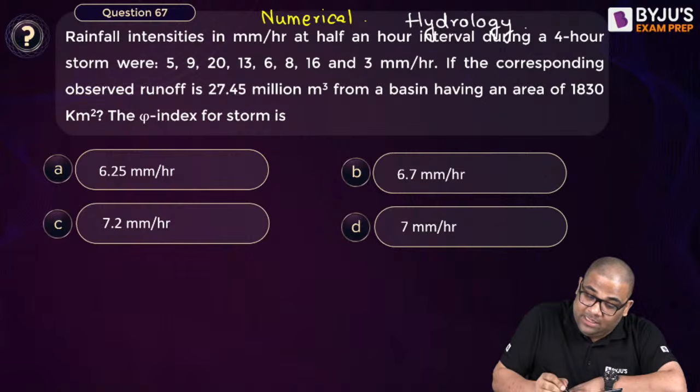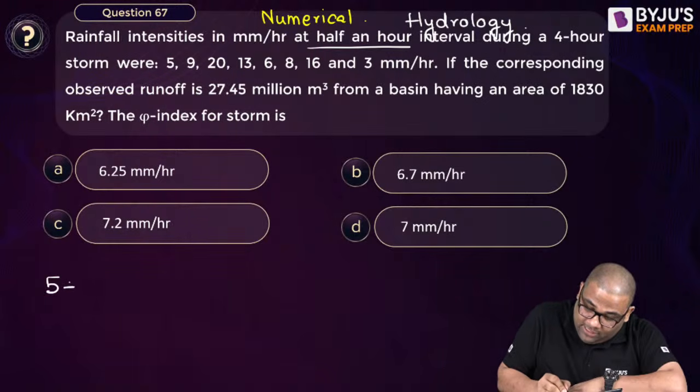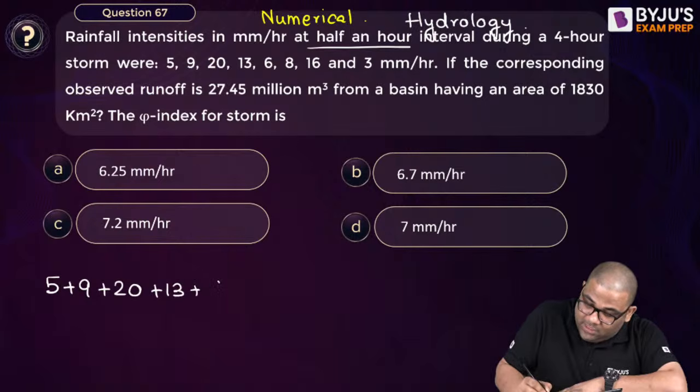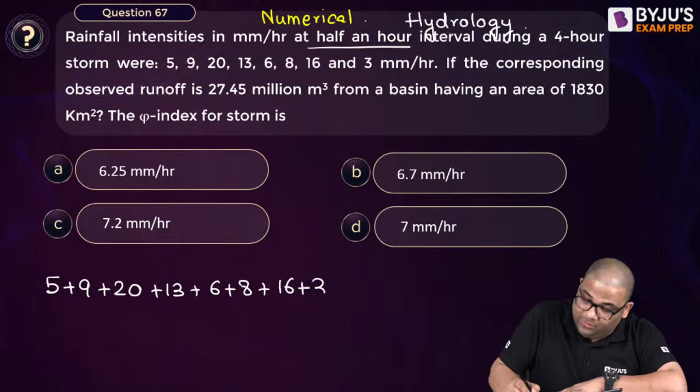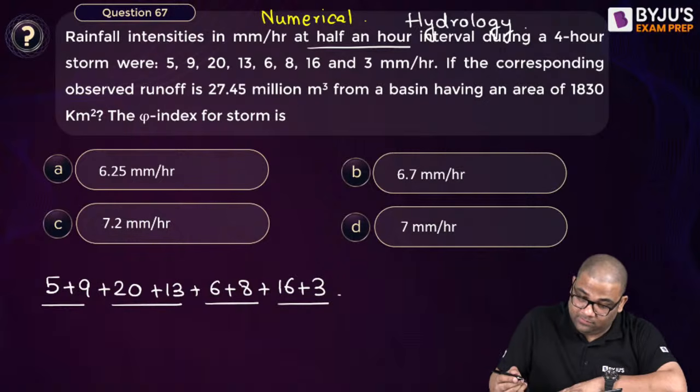You can see half an hour intensities of rainfall are given. So I'll add all the intensities. 14, 30, 33, 47, 62... 14 plus 33, 47, 47 plus 14, 61 plus 19, 80.